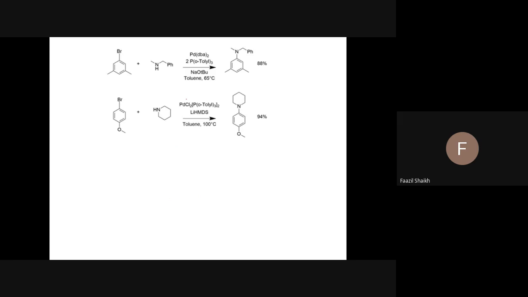Examples are here before you. This is aryl halide, and this Br and this H will be lost, and there is a formation of a direct carbon-nitrogen bond. Yield of this is 88%. It's a very good yield.